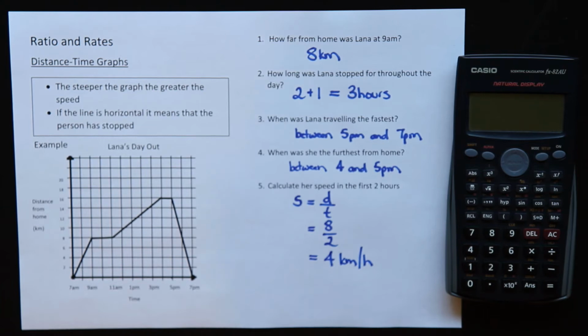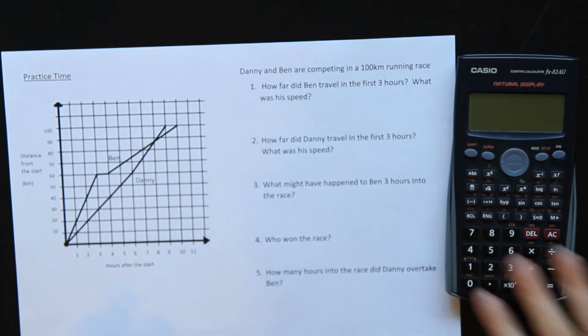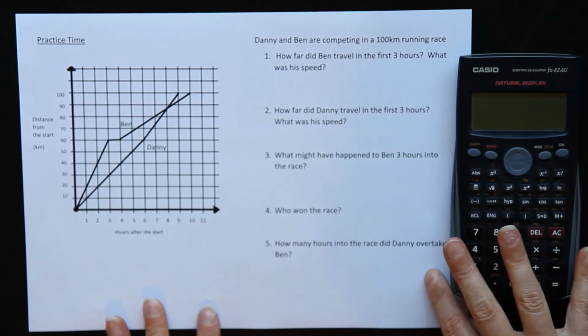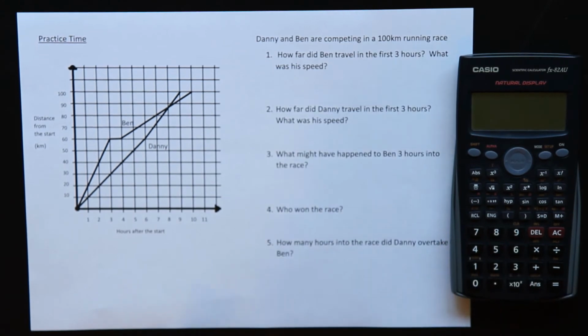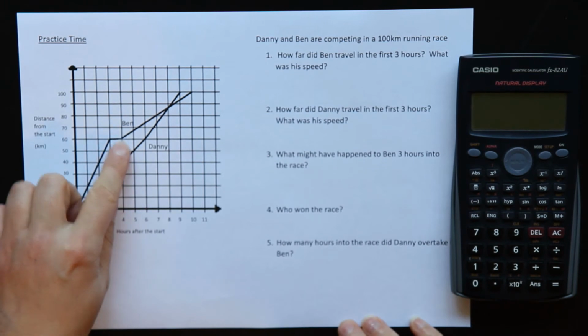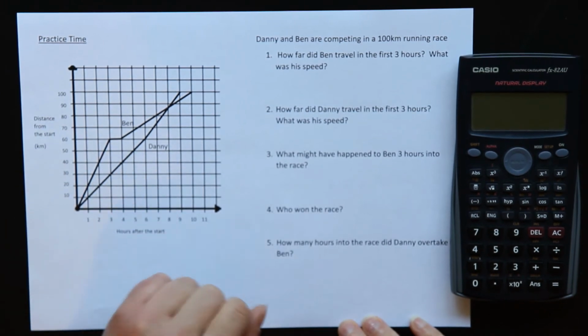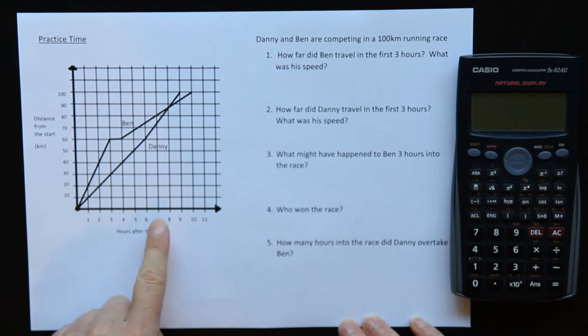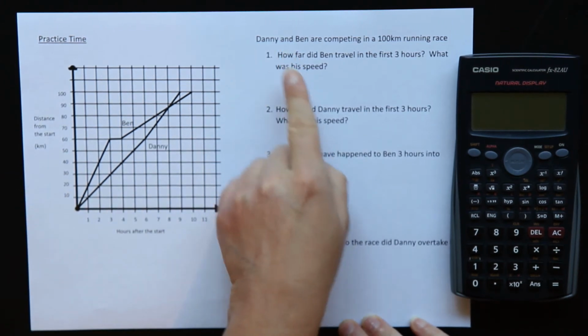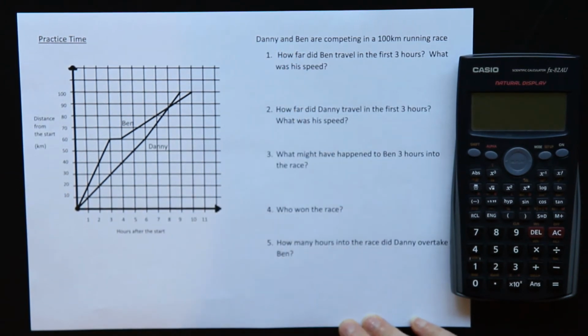So let's have a look. We have another one here on the next page. This might be a little bit trickier because we have 2 lines on the same axes here. That's just so that we can compare them. We've got 2 people here. This one says Ben. This one says Danny. It says hours after start and distance from the start, in kilometers. So it says over here in the questions, Danny and Ben are competing in a 100-kilometer running race.